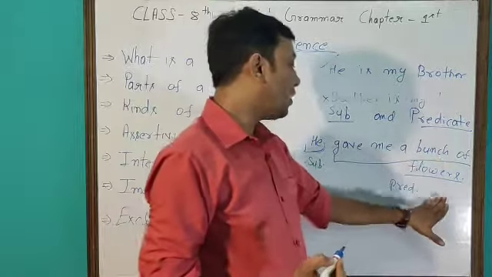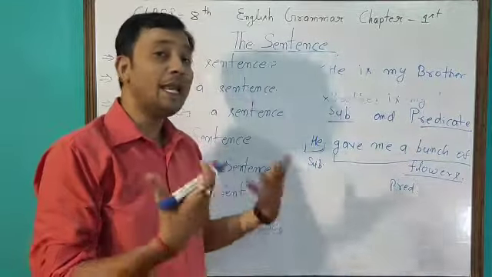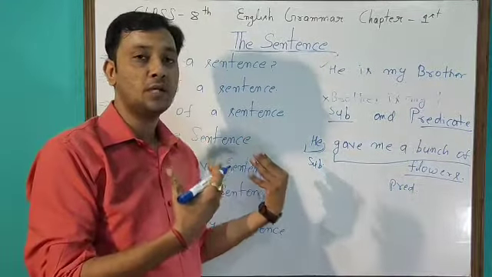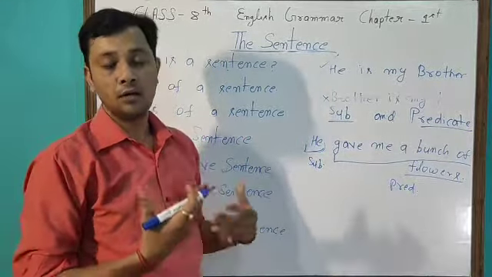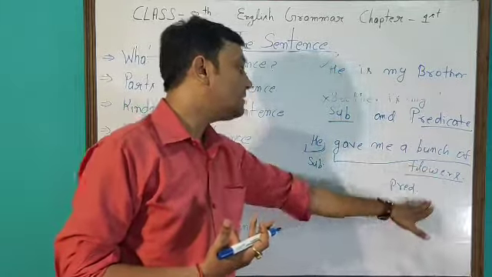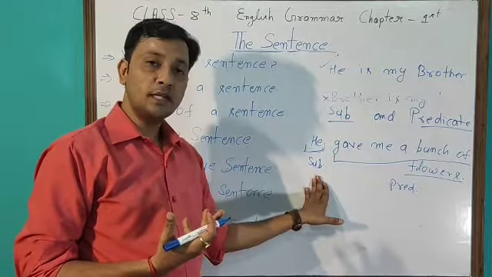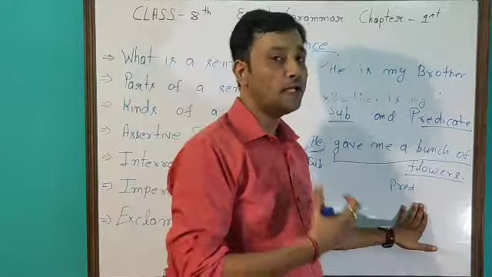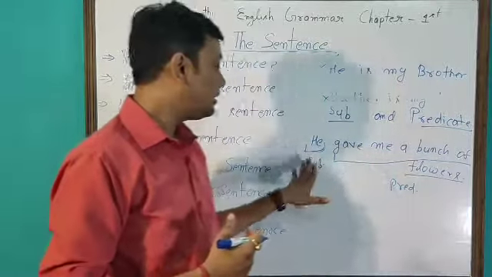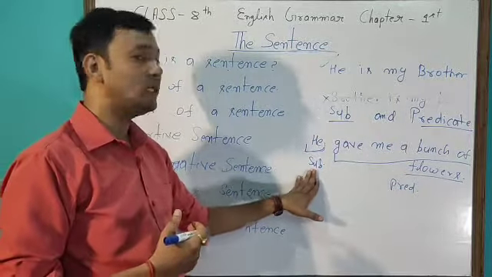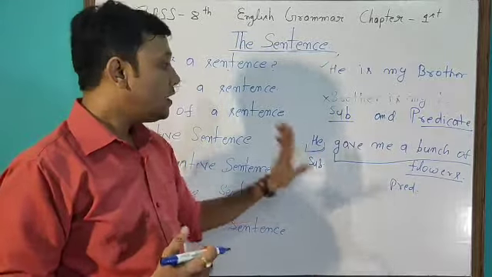Gave me a bunch of flowers is actually telling us something about the subject. What did the subject give us? The subject gave us a bunch of flowers. So this part of the sentence tells something about the subject. That is why this part of the sentence is known as the predicate and this part of the sentence is known as the subject. Clear?